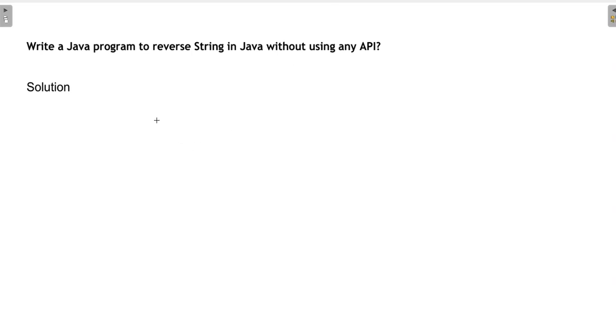So this was the theoretical questions. Now we are moving to the coding problems. Let's move to the first coding problem, which is reverse a string in Java without using any API. Let's check ABCD. ABCD is a string which you have to reverse and show as DCBA. This depends on two ways. If you are a fresher, you can go with StringBuffer or StringBuilder.